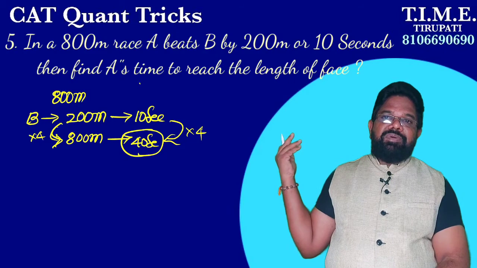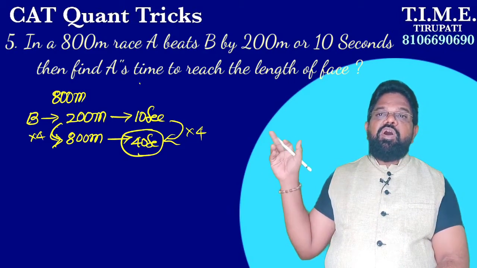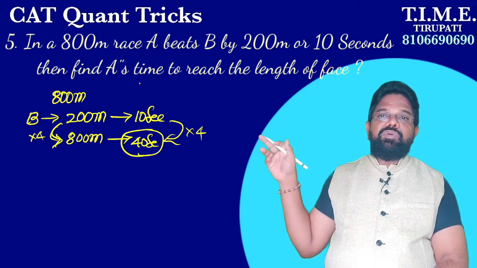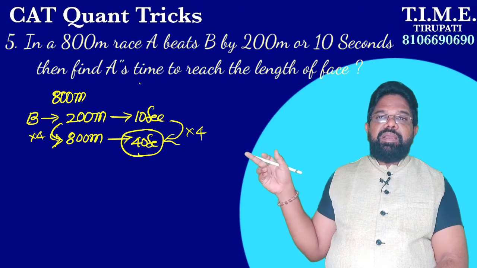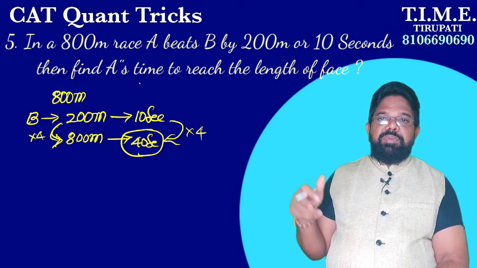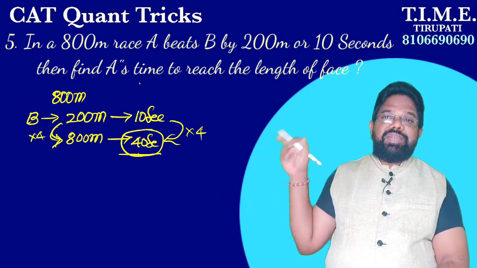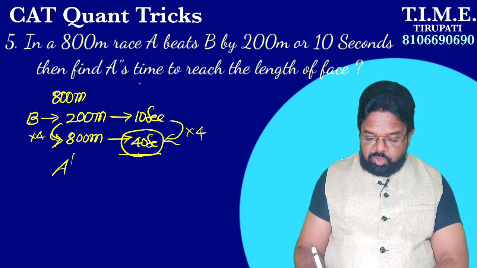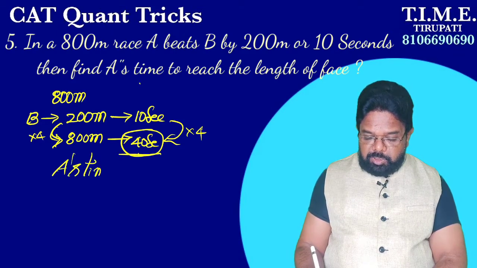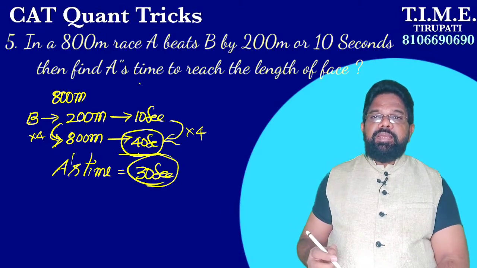Why? In the question it is given in an 800 meter race, A beats B by 200 meters or 10 seconds. According to time, A takes 10 seconds less time when compared with B. Now B's time you got, how much? 40 seconds. So A's time is 10 seconds less. What is A's time now? 30 seconds. So A's time to reach the length of the race is 30 seconds.